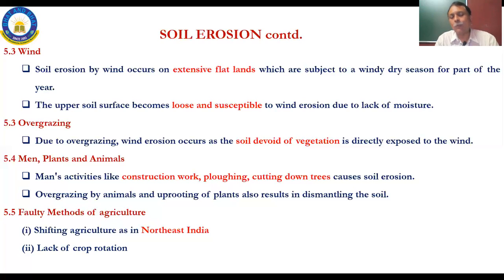This kind of crop rotation makes the soil fertile rather than using the soil for only one particular kind of crop. This lack of crop rotation happens particularly in areas where there is irrigation facility available. If the farmer were to depend only on rain, he would maybe go in for crop rotation. But suppose he has got a borewell, or he has got an irrigation canal in his village which supplies him water throughout the year, the same crop he will go for one more round. One he will go in Kharif, the other one he will go in Rabi.